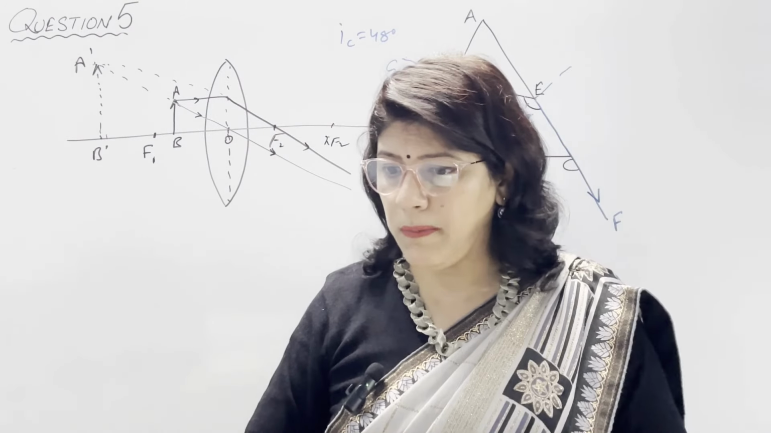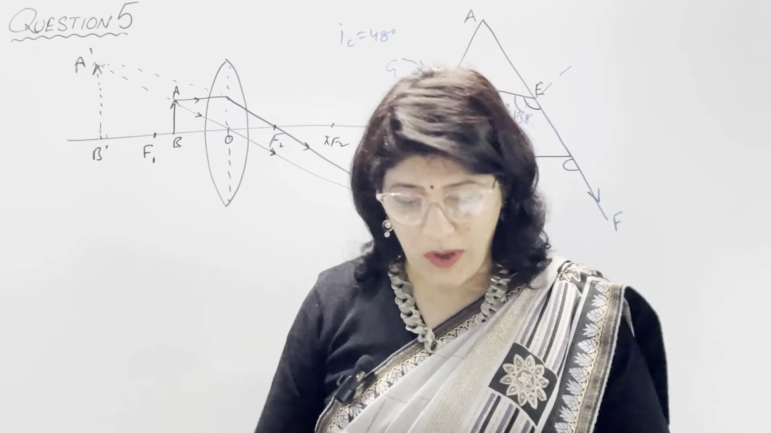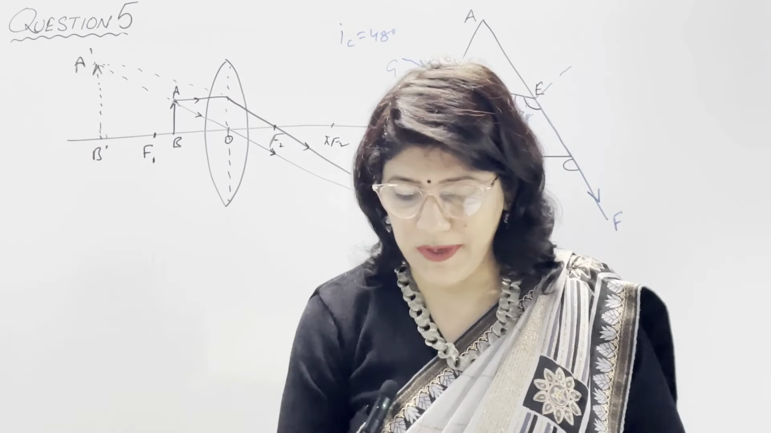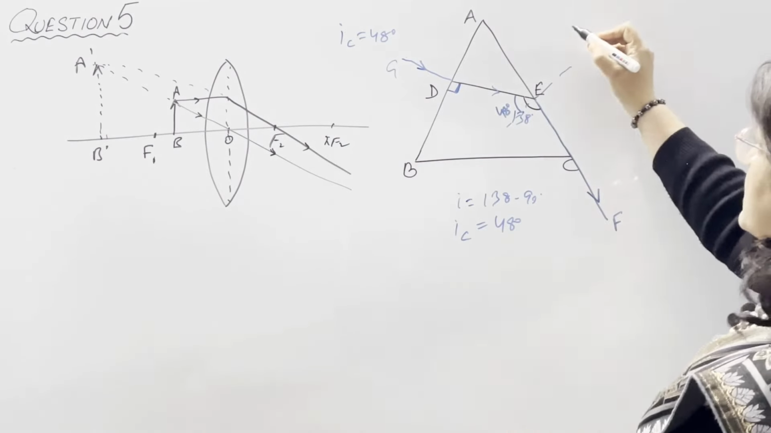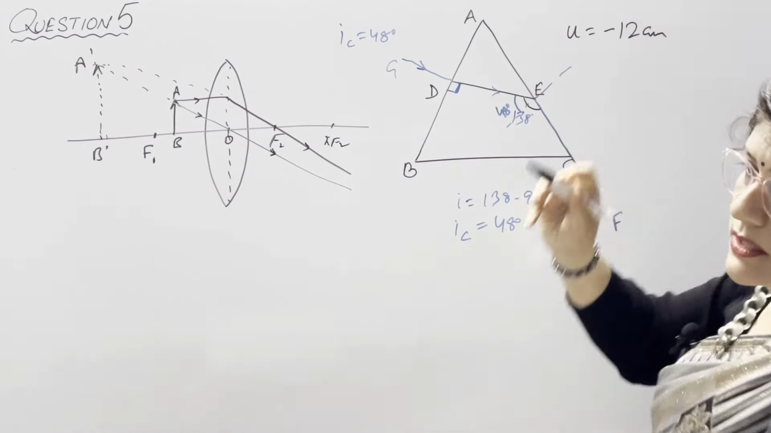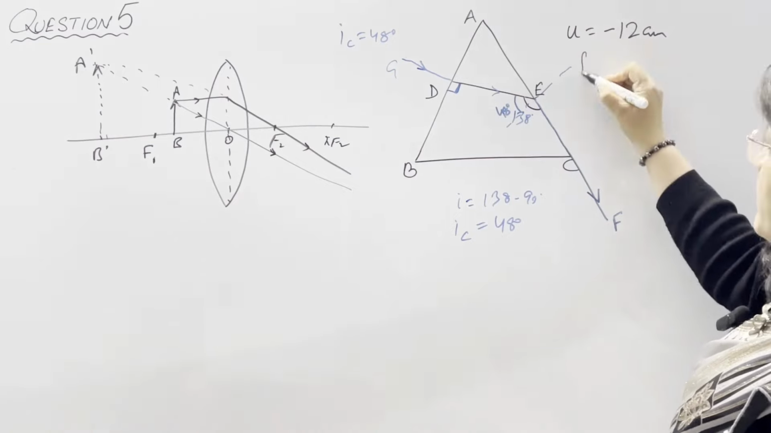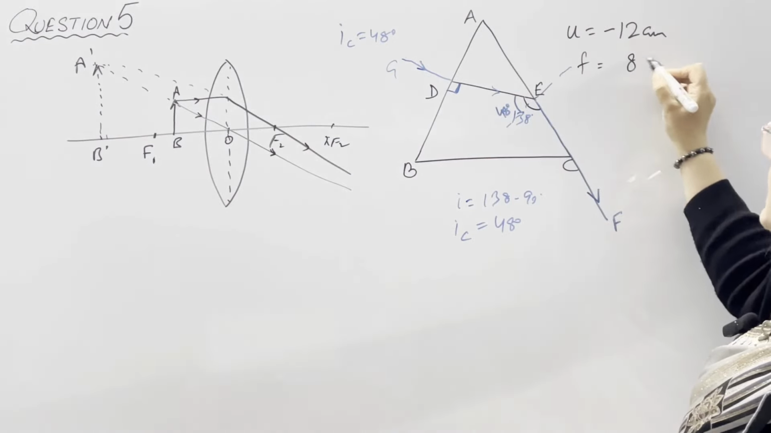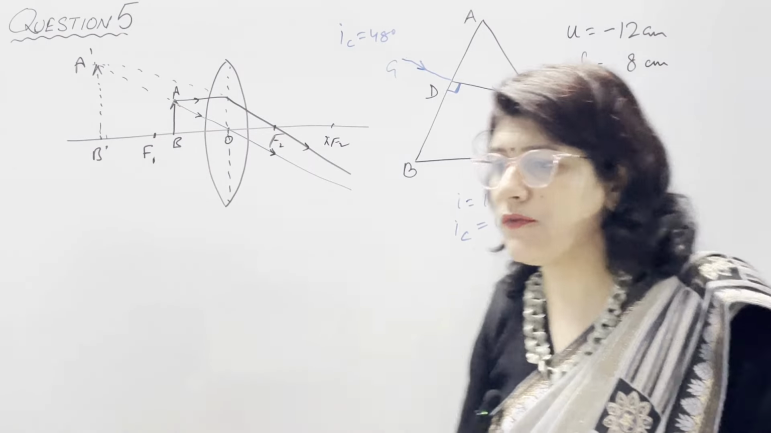Now in third part, an object is placed at a distance of 12 centimeter from a convex lens. Object is placed. So it means this is the object distance which is given. u is equal to object distance, we take minus. So 12 centimeter. From a convex lens of focal length 8 centimeter. We know that focal length of a convex lens is always positive. So 8 centimeter. Find the position of the image.